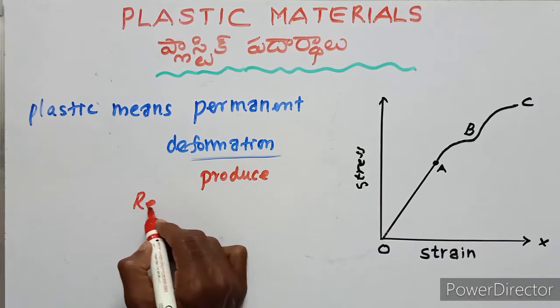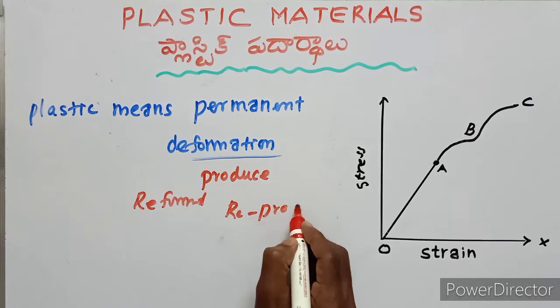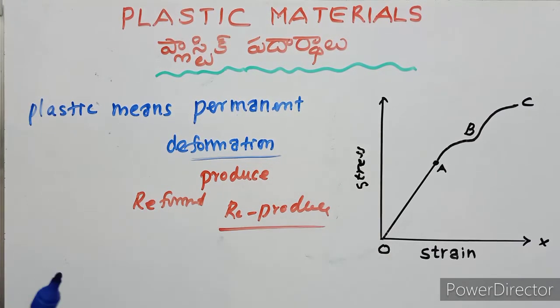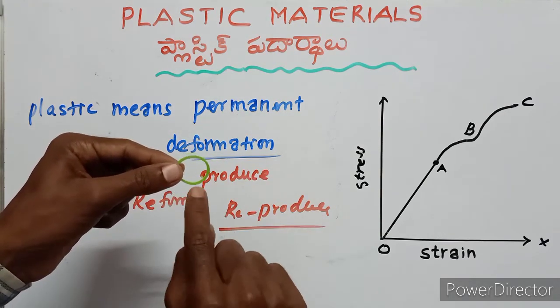Reformation means reproduce. Okay. For example, we apply the external force on the rubber. This is the rubber. We applied the external force.